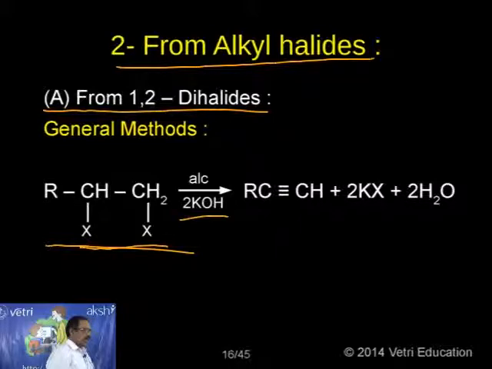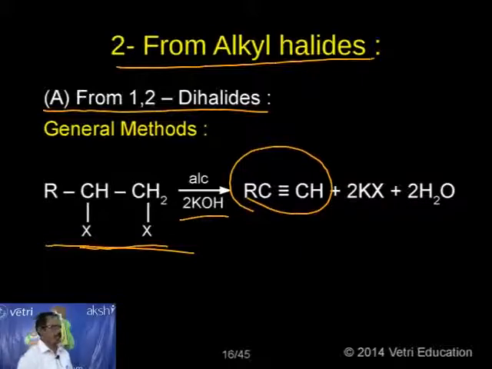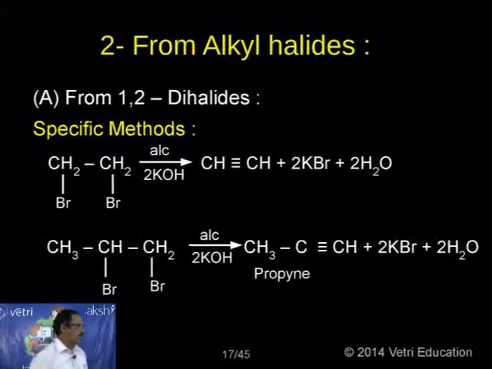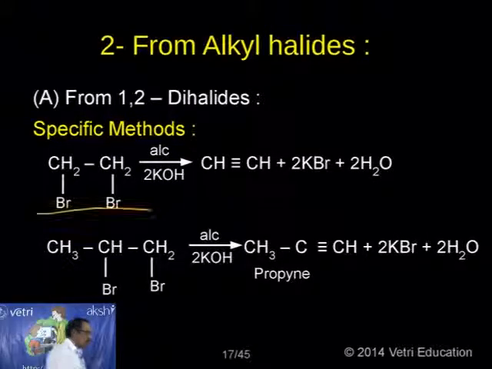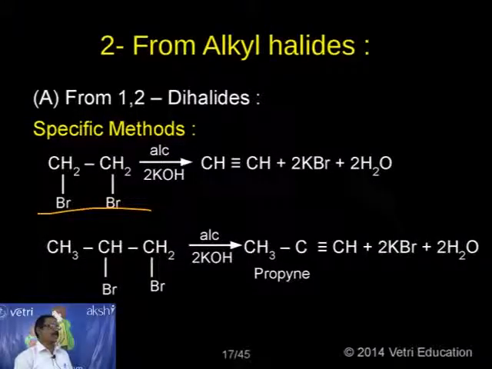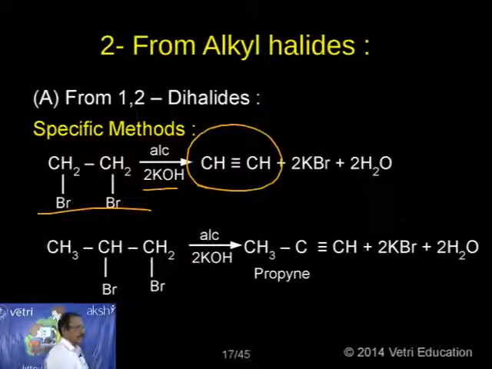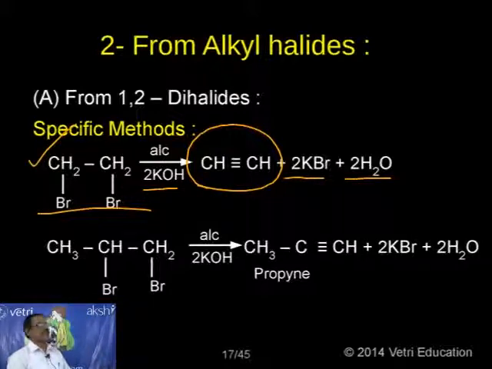When you treat it with alcoholic KOH, the corresponding elimination reaction takes place. So we get RC triple bond CH, formed along with KX and water. This is the general reaction. Now a specific example: I take 1,2 dibromoethane and treat it with alcoholic KOH. I get acetylene, along with potassium bromide and water. So I can prepare acetylene from the corresponding 1,2 dibromoethane.